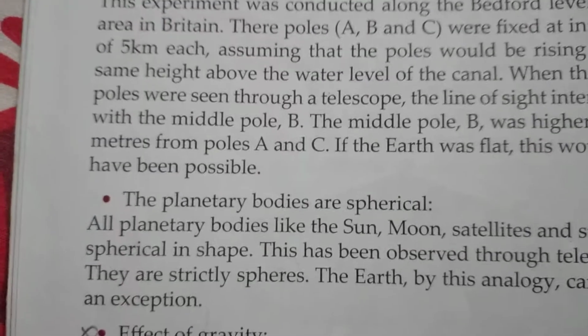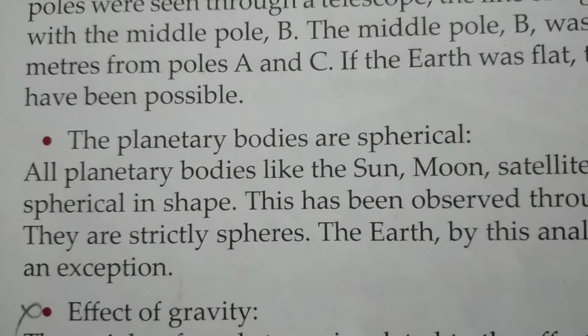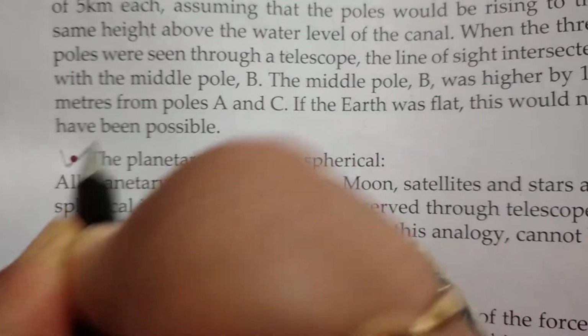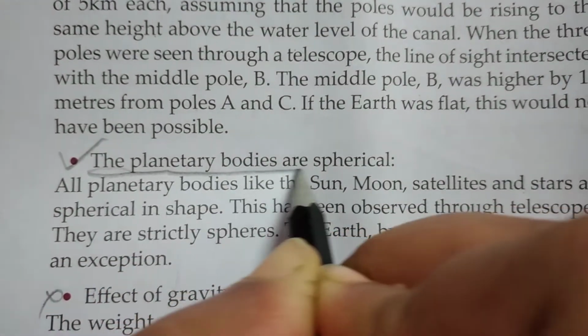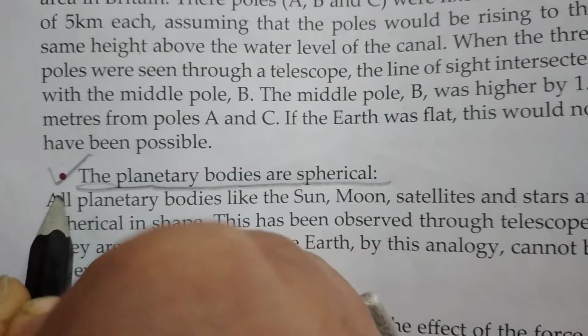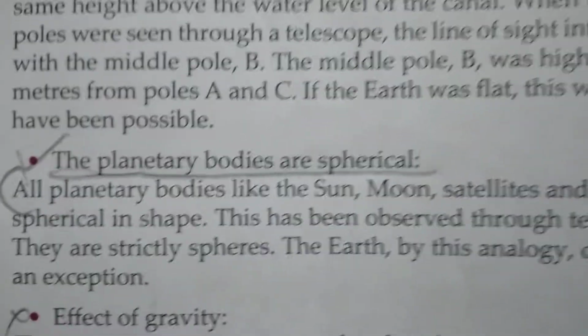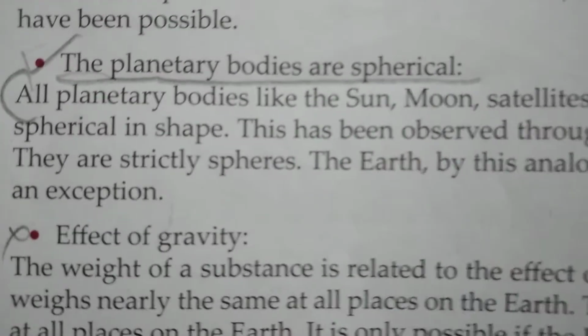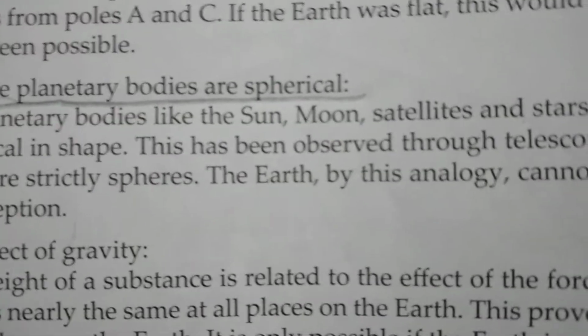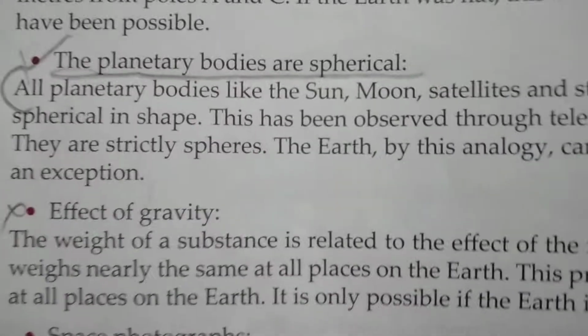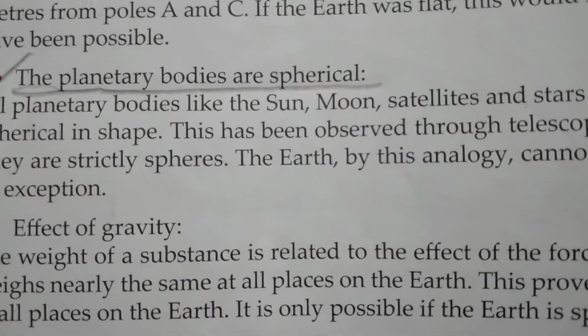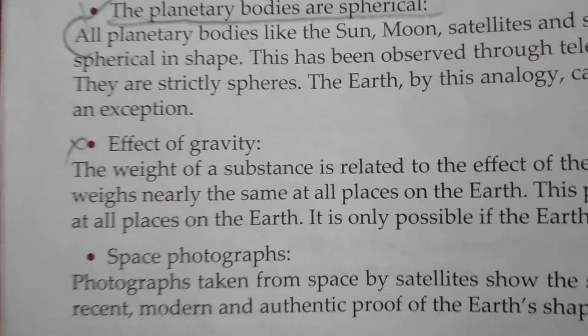Now the next point for this answer, that is, the planetary bodies are spherical. So we will begin the point from here. All planetary bodies like the sun, moon, satellites and stars are spherical in shape. This has been observed through telescopes. They are strictly spheres. The earth, by this analogy, cannot be an exception.